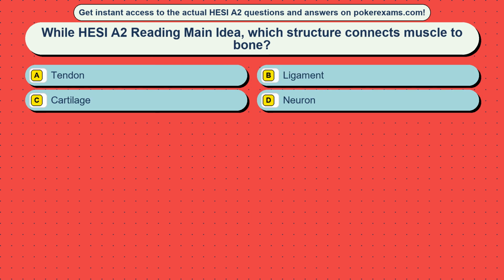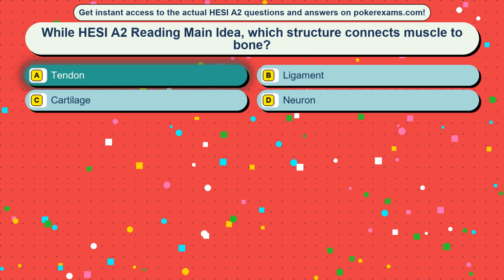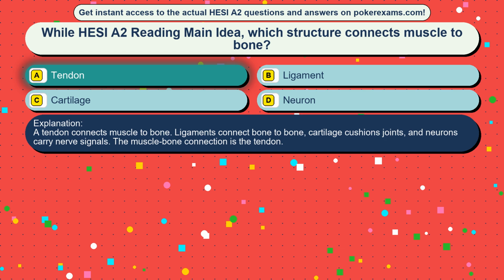Question 37. While HESI A2 reading main idea, which structure connects muscle to bone? Option A, tendon, option B, ligament, option C, cartilage, option D, neuron. The correct answer is option A, tendon. A tendon connects muscle to bone. Ligaments connect bone to bone, cartilage cushions joints, and neurons carry nerve signals. The muscle-bone connection is the tendon.